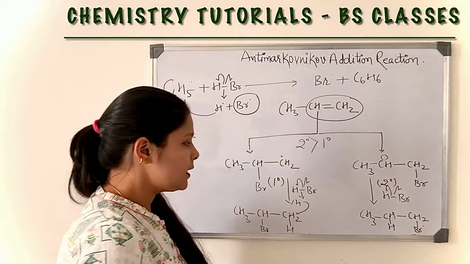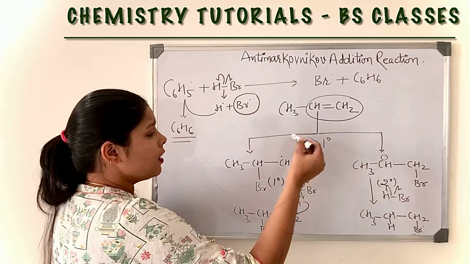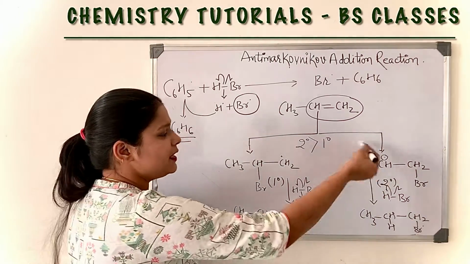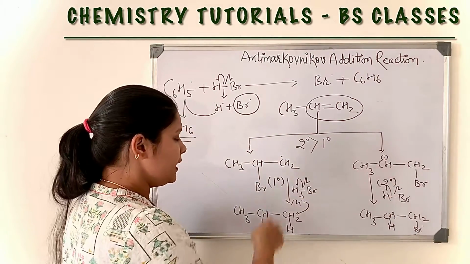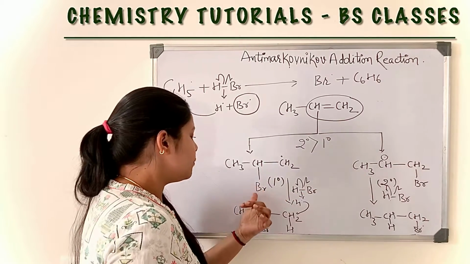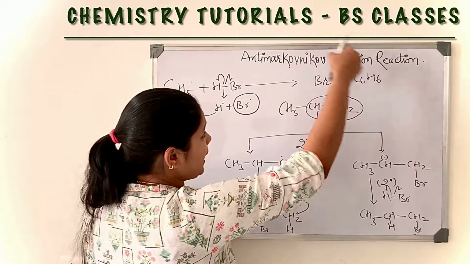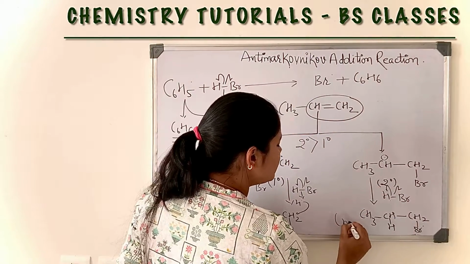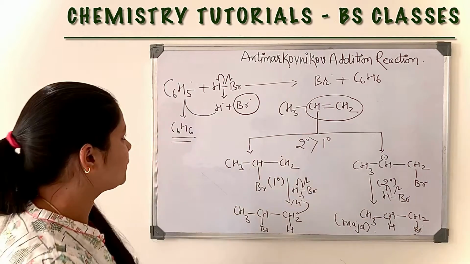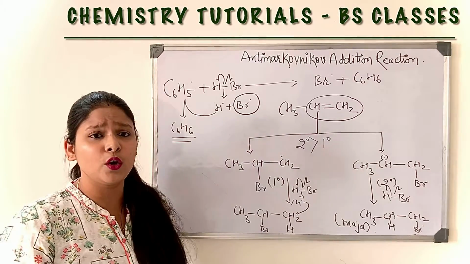So the product is 1-bromopropane. Again, the majority of the product depends upon the stability of the intermediate. In this case, the intermediate is a free radical, and the secondary free radical is more stable than the primary free radical. That means in the case of anti-Markovnikov addition, this is the major product. Now this is the mechanism of anti-Markovnikov addition.